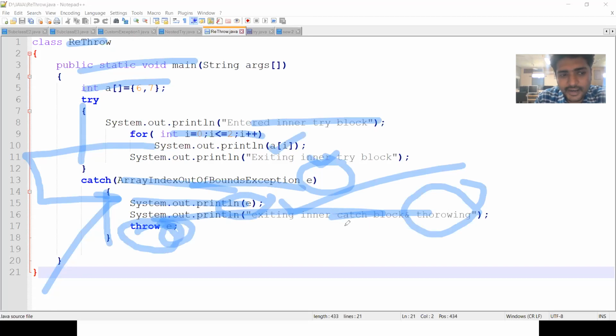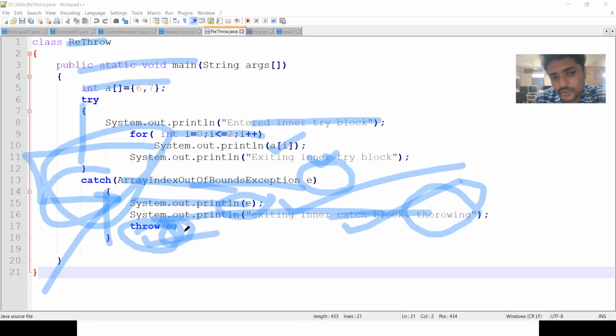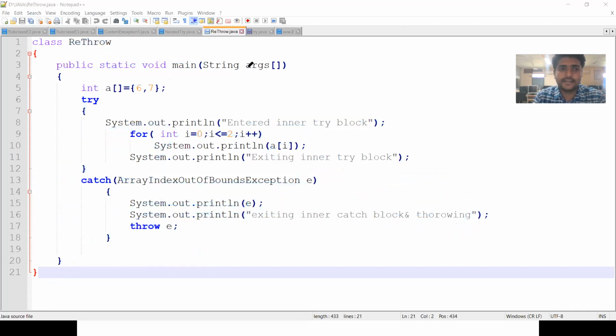Rethrowing means after handling that exception within the catch block, we can throw the exception, throw E. The exception object is E. So the exception object is thrown to the main method. That is throw E, rethrowing exception. Let us see the output, what happens.